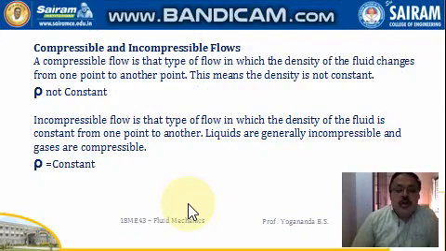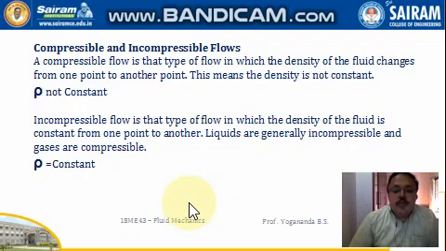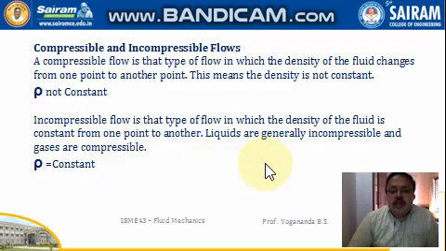Now we have compressible and incompressible flows. A compressible flow is the type of flow in which the density of the fluid changes from one point to other point. So whatever density we have at point 1 is not the same as the density at point 2. So this means that density is not constant. So incompressible flow is the one in which the density of the fluid remains same from one point to another point. So liquids are generally incompressible and gases are compressible. So here density is equal to constant.